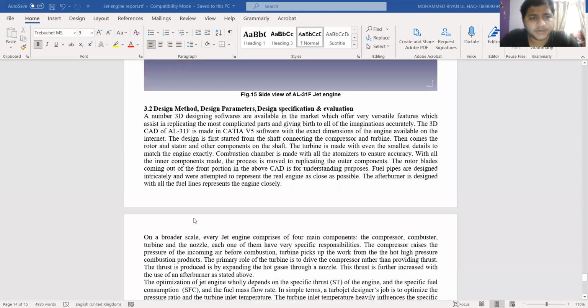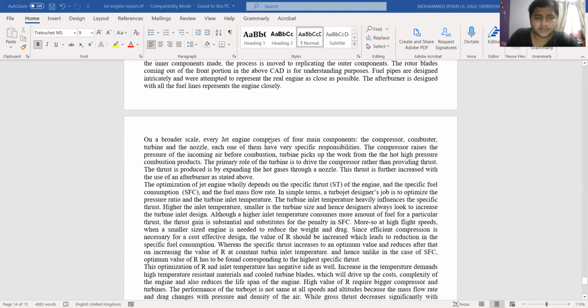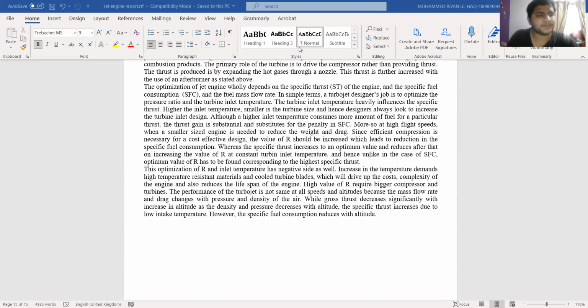Coming to section 3.2, design method, design parameters, design specifications, and evaluation. This paragraph generally explains what design methods were used for the AL31F jet engine, and its parameters, specifications, and evaluation. It says that I used CATIA V5 software for designing the CAD of this engine. So that's about it.